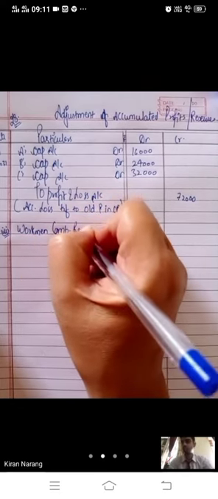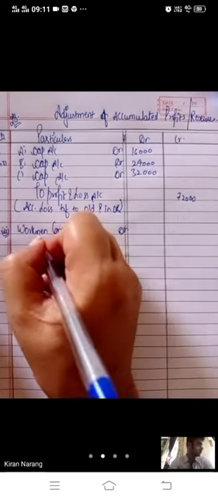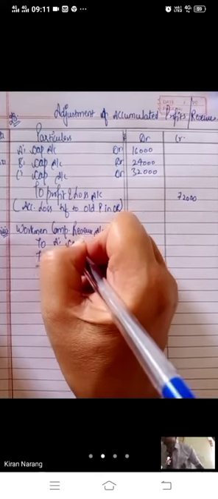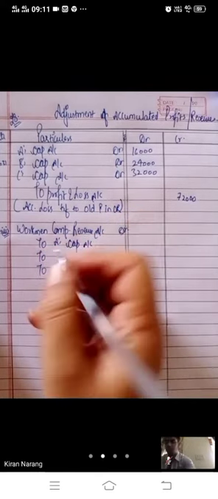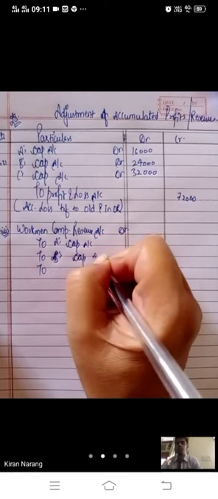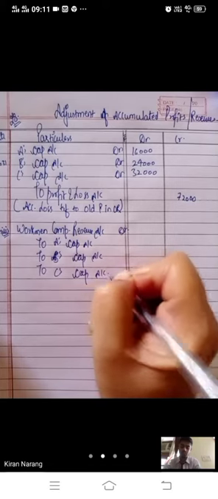Workmen compensation reserve, so it will be distributed among old partners in old ratio, and for distribution it will be debited. A's capital, B's capital, C's capital account.